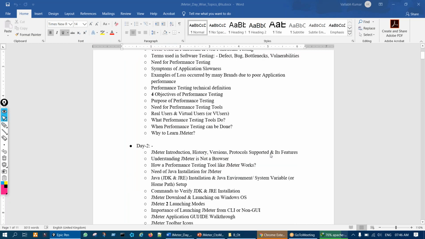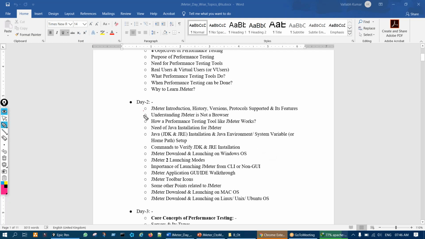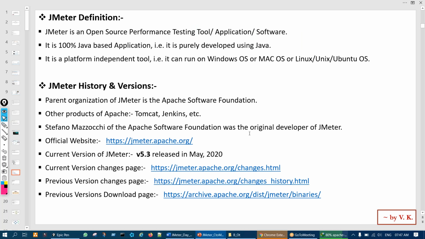Now today we'll see some other concepts. The first one is JMeter introduction, and the versions and protocols supported by JMeter. So, the definition of JMeter: JMeter is an open source performance testing tool, or you can say a performance testing application or software. It's 100% Java based, purely developed using Java.